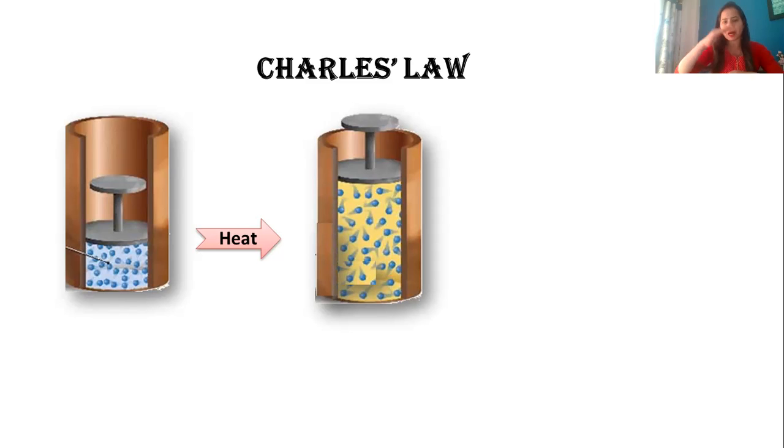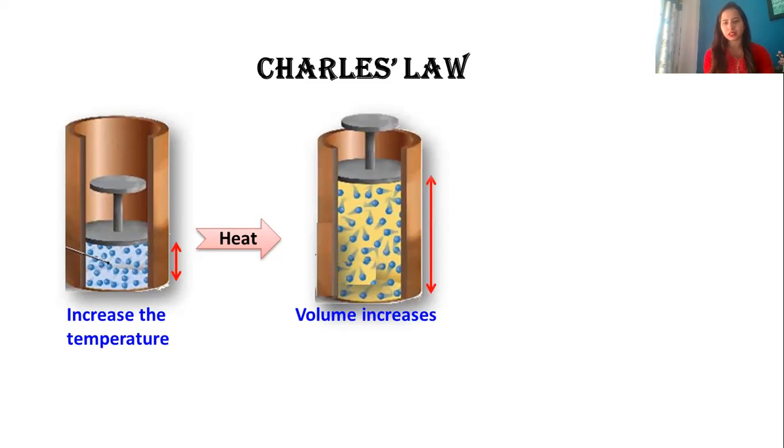And as the piston expands, look at the volume in the first cylinder and the volume in the second cylinder. As you increase the temperature, the volume of the cylinder increases. If this was volume V1 and this is volume V2, you can see the volume has increased. So the statement we get from Charles law is, volume is directly proportional to temperature, keeping what constant? You can see pressure is constant, and the number of molecules.